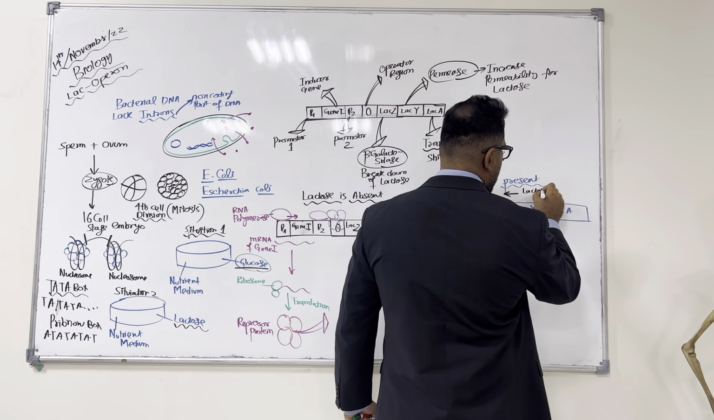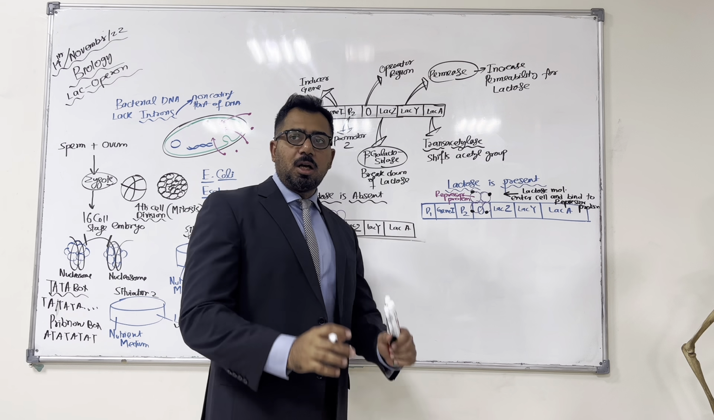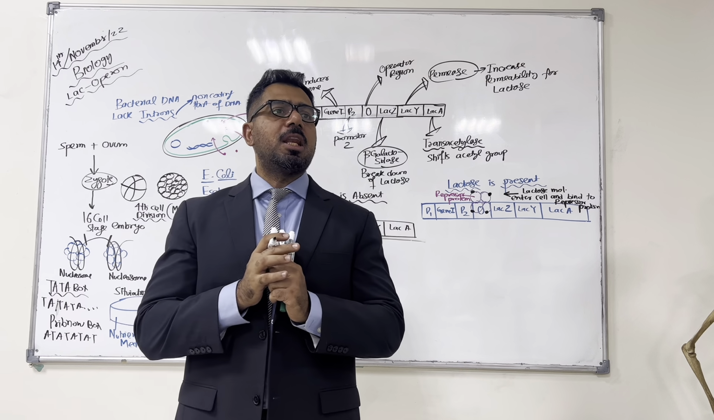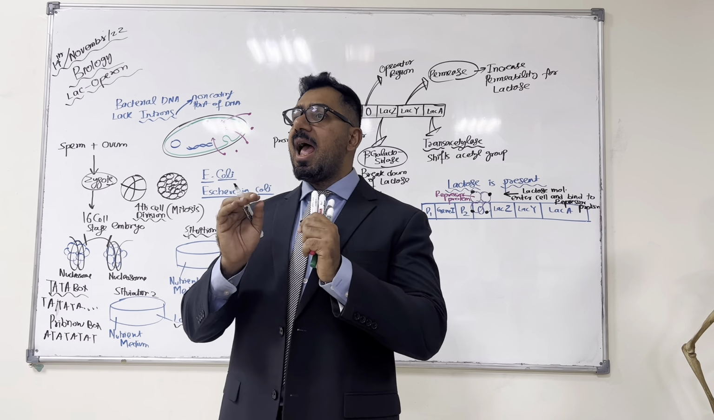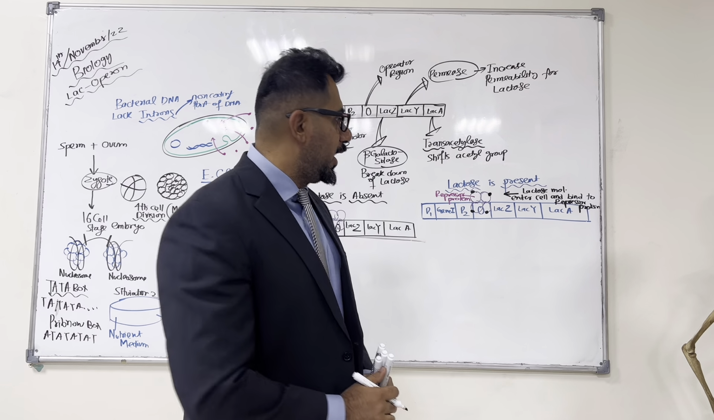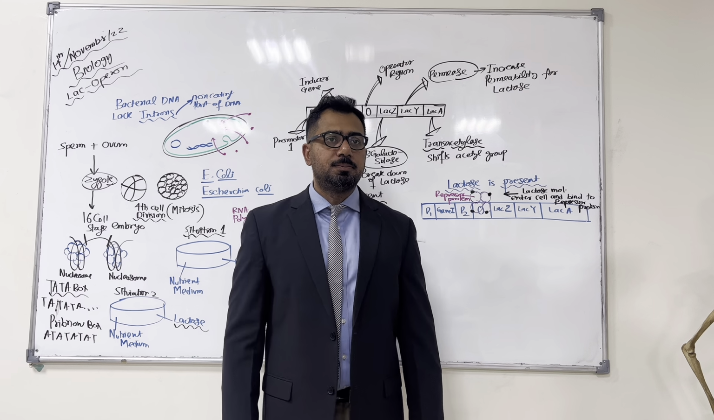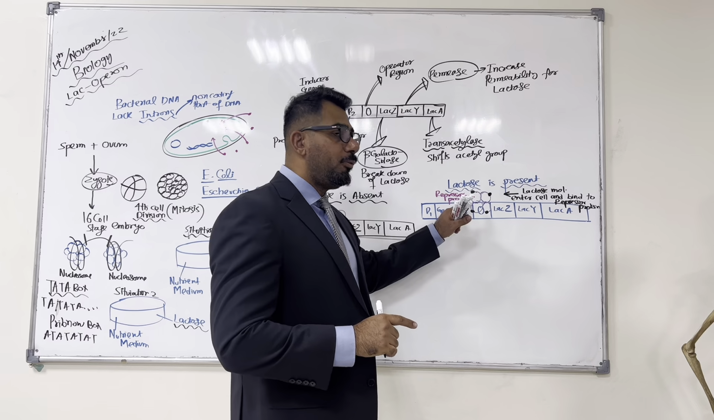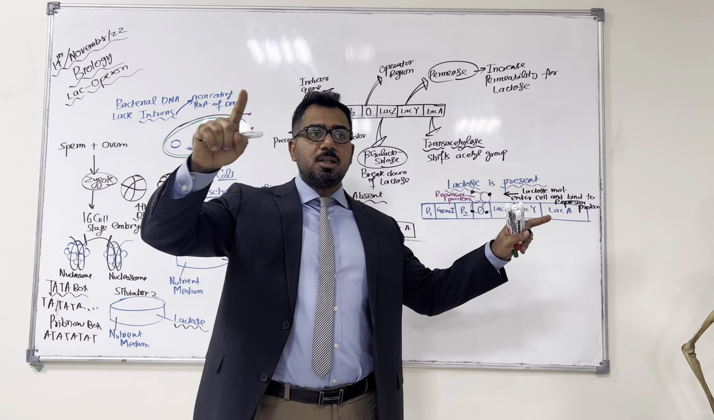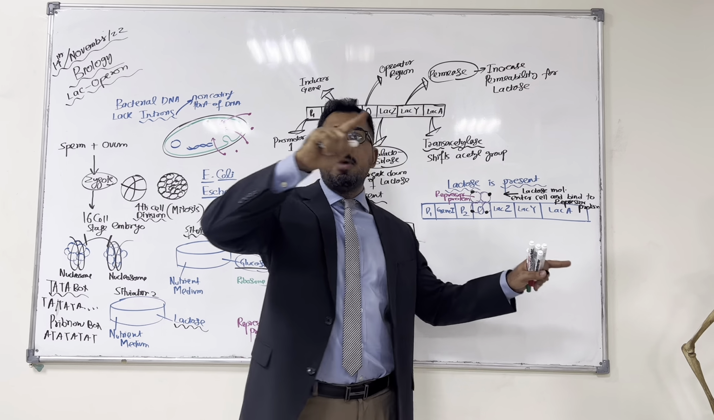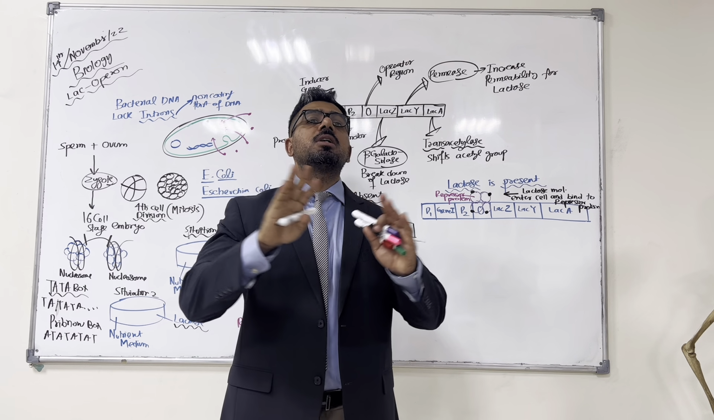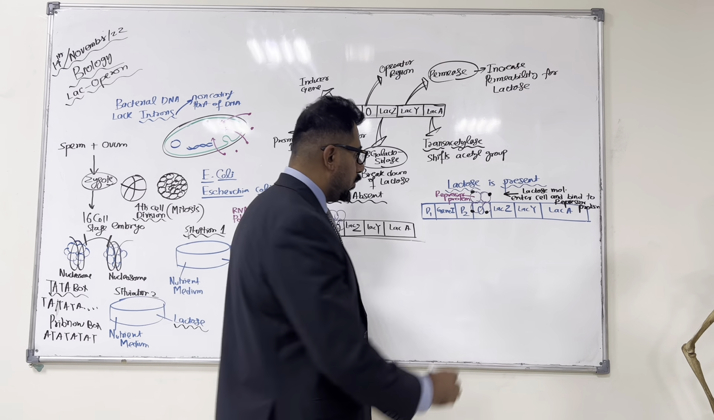Now, when they bind to the repressor protein, what will happen? The conformation, the shape of the repressor protein will change. As the shape of the repressor protein changes, it cannot remain bound to the DNA molecule anymore. Why? Because before, it was complementary. The shape of the protein was complementary to the DNA molecule. Now it's not complementary anymore.